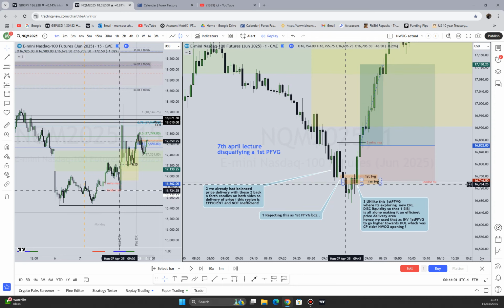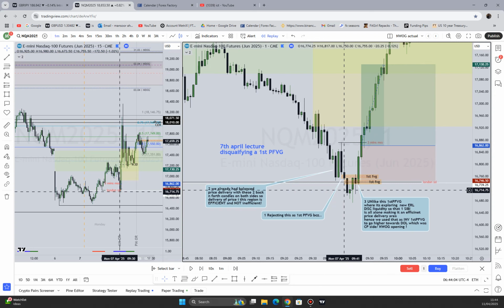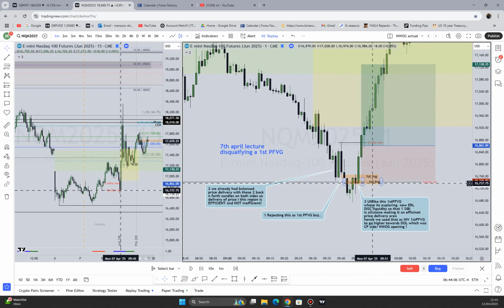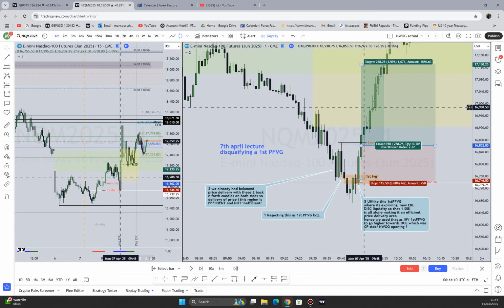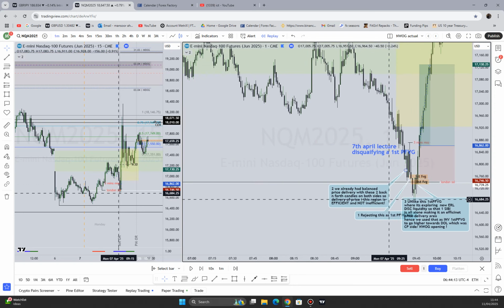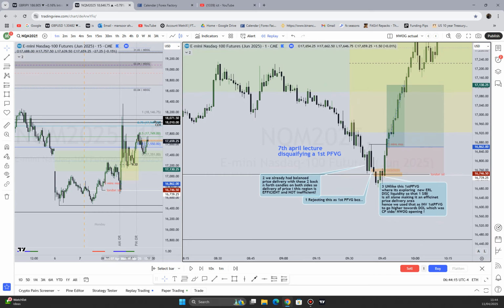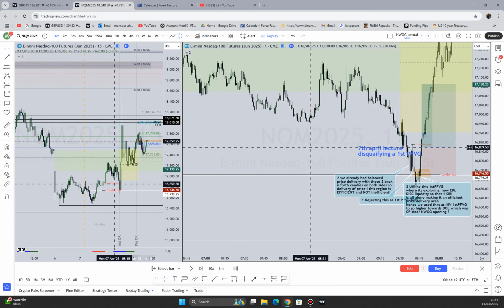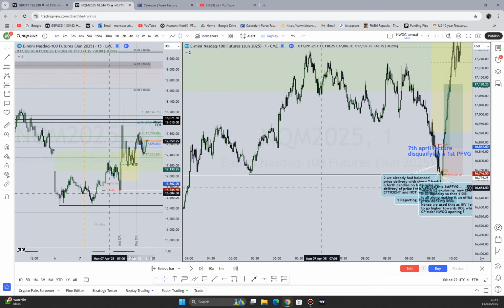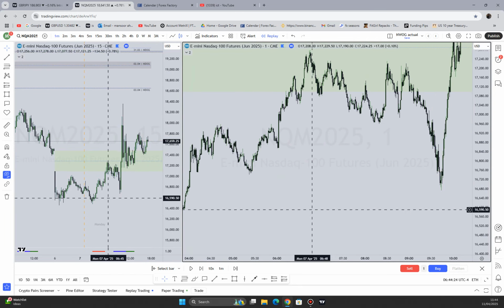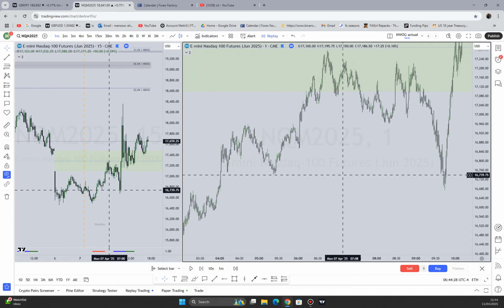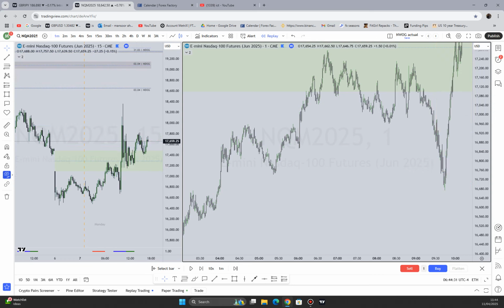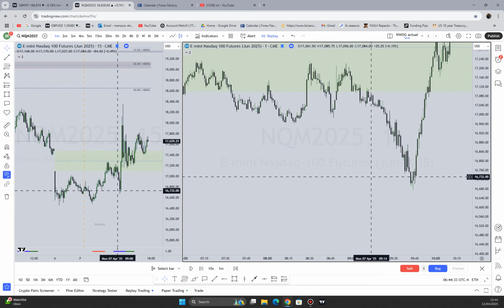So this is a real inefficiency, which is why it then got turned into an inverted first presentation fair value gap, as you can see here, and it exploded higher, providing a really good low resistance run for the high of this NOAG slash the counterparty side of the week. So that's basically very important to consider when to disqualify a first presentation fair value gap. Okay, so that was the lesson.